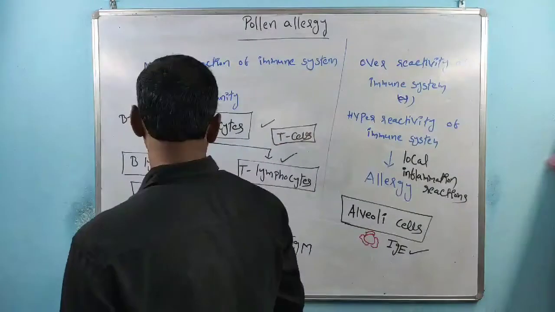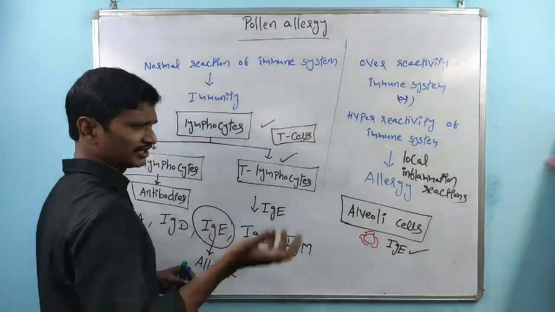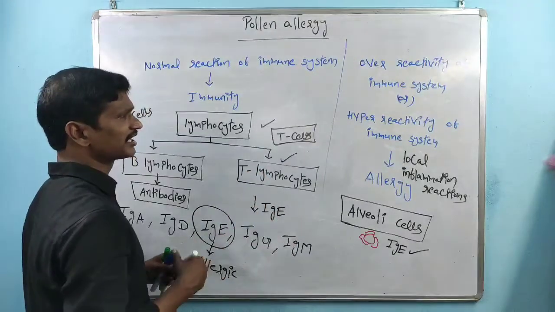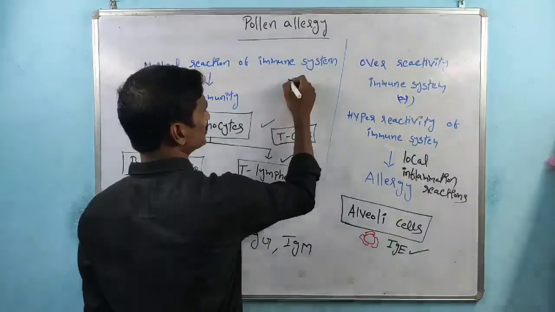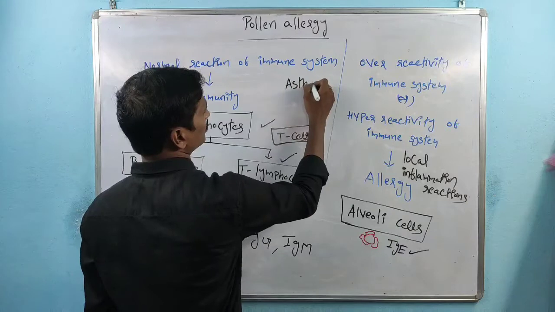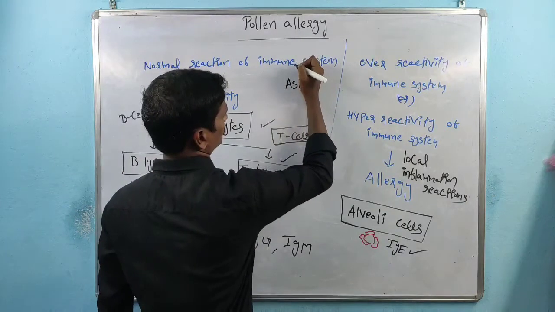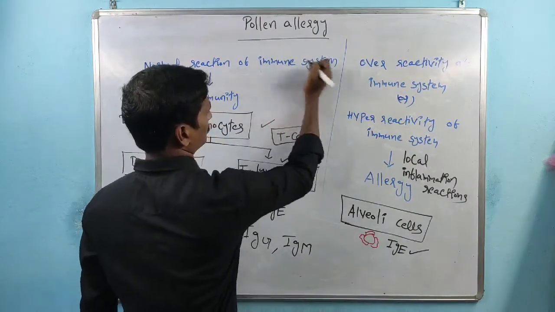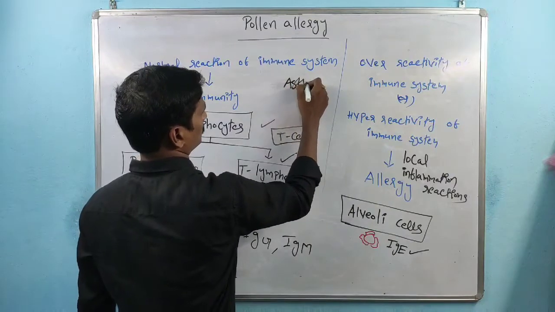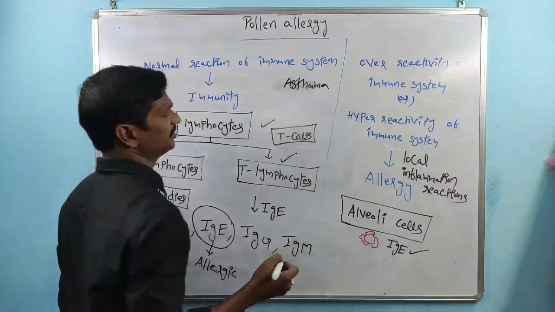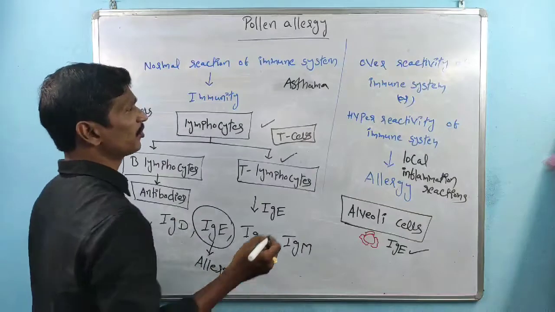So if the person enters into the early morning condition, there is asthma, right? One of the conditions, and bronchitis.